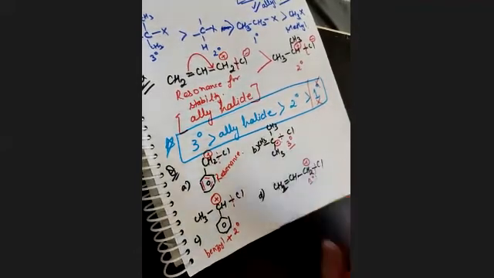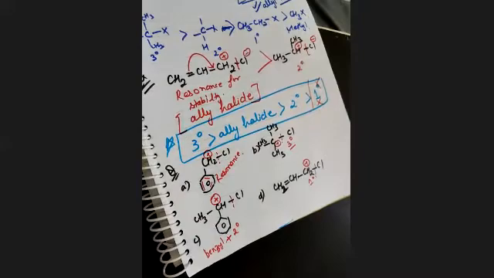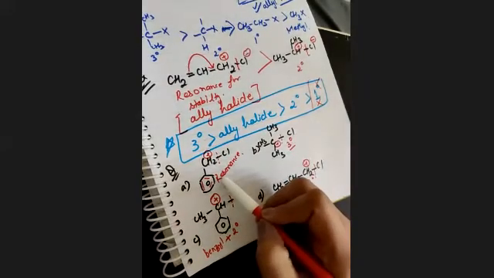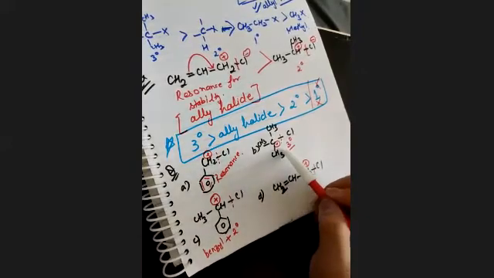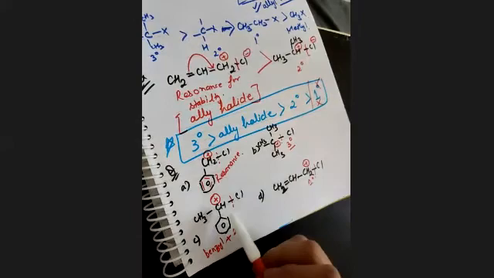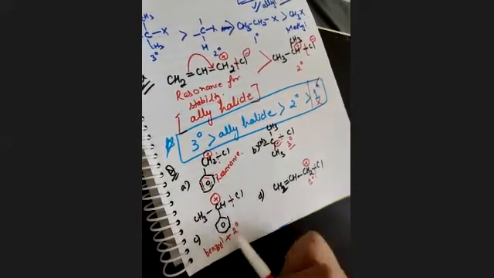Now, I just want to tell you one thing. This one shows resonance, so it can be more stable, but not more than this 3rd degree. 3rd degree is quite stable. But this is an exception case. Note it down.